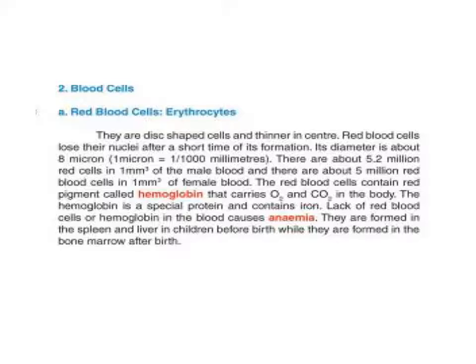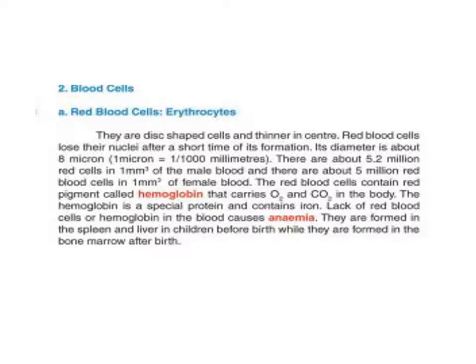First we talk about red blood cells, or we can say erythrocytes. They are disc shaped, a very important thing, and we can ask why the shape of red blood cells is disc shape.